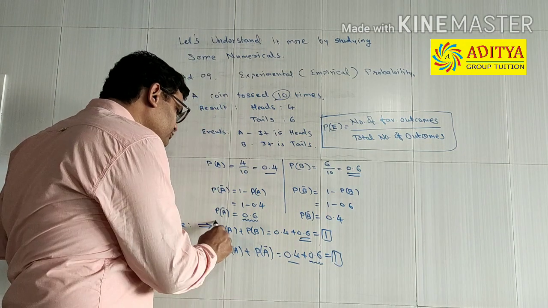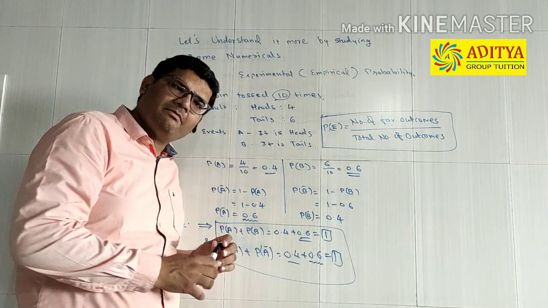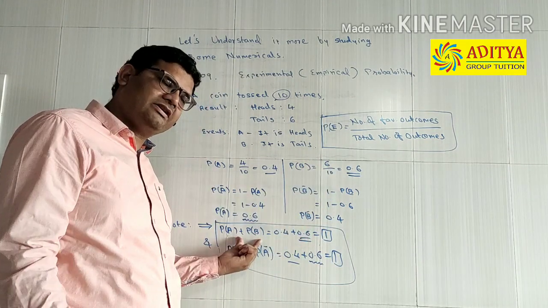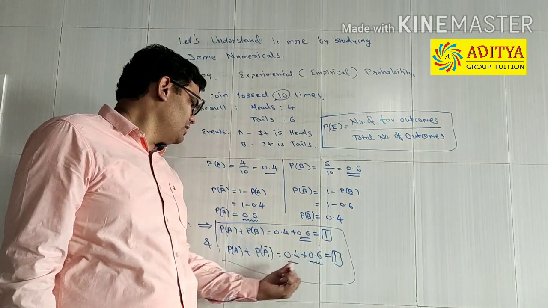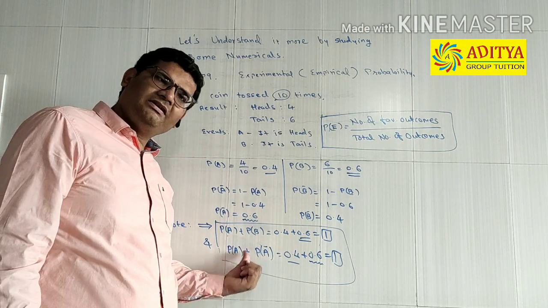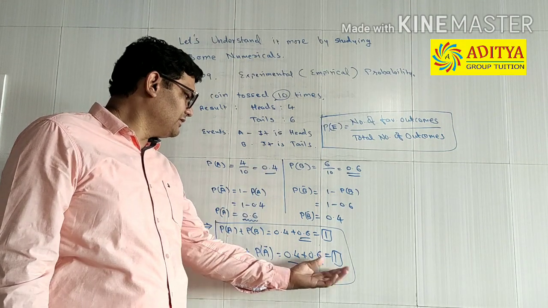So these are the 2 results which we have confirmed: whatever number of elementary events are there, the sum of probabilities of all of them will be equal to 1, and the sum of probability of an event and probability of its complementary event is equal to 1.